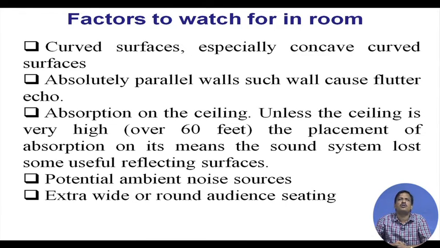Potential ambient noise sources: there should not be a potential ambient noise source close to the auditorium, otherwise the ambience noise level will increase. Extra wide or round audience seating, this is very important.